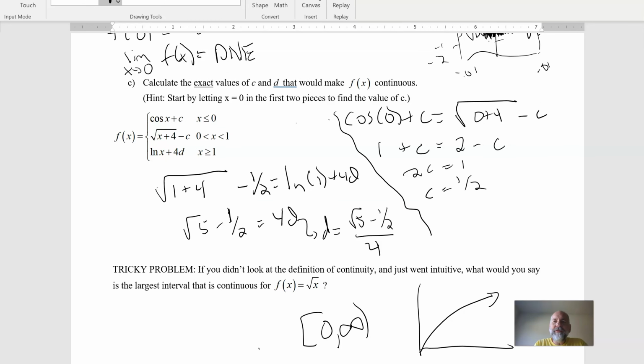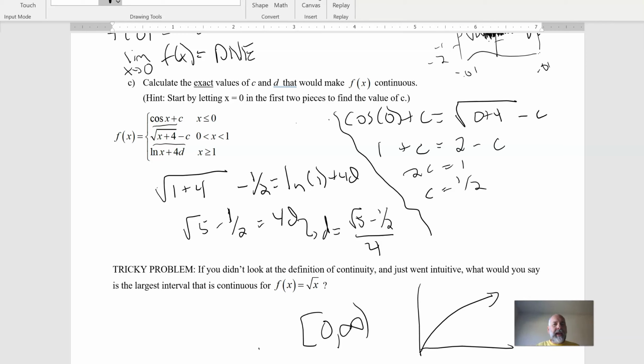So I worked out the value of c by plugging 0 into this function and 0 into this function, because in theory I need the two of them to give exactly the same value as an answer. Even though 0 doesn't apply to the second rule, I still need it to be that if you kept going, it would get closer and closer to the same thing as you get from 0 on this side. Make sense? Okay, that was very poorly said, and I apologize. So I need both of them to give me the same answer at 0 so that they're continuous. And so I just plugged in 0 for x and solved for c.